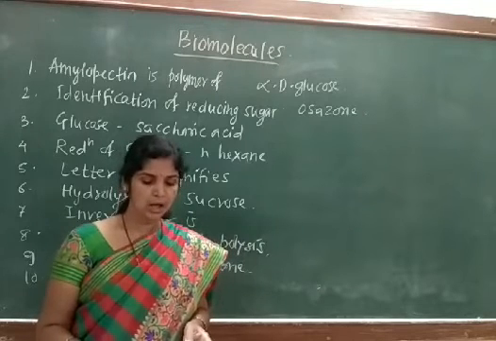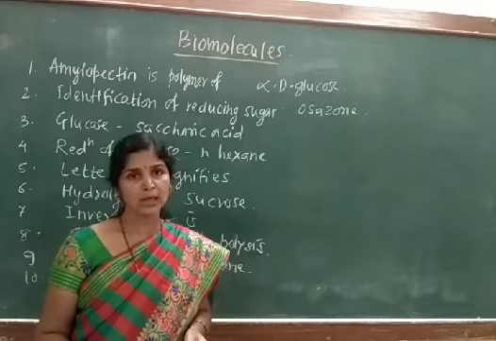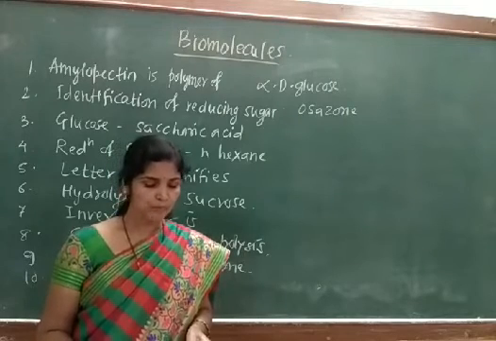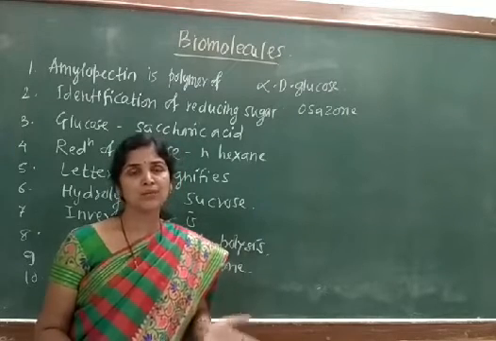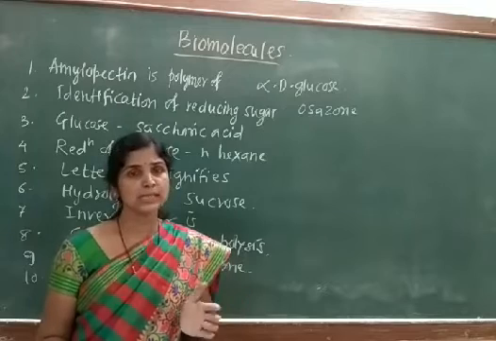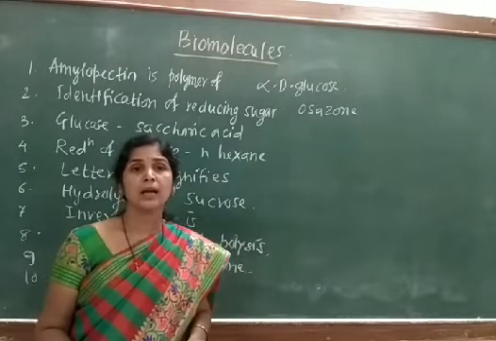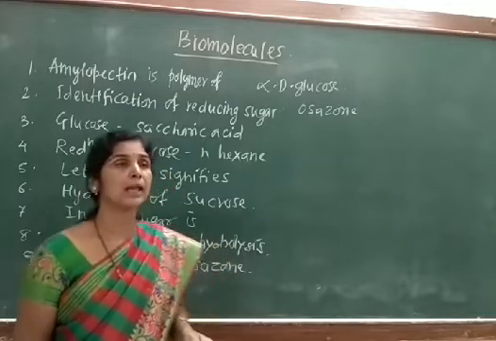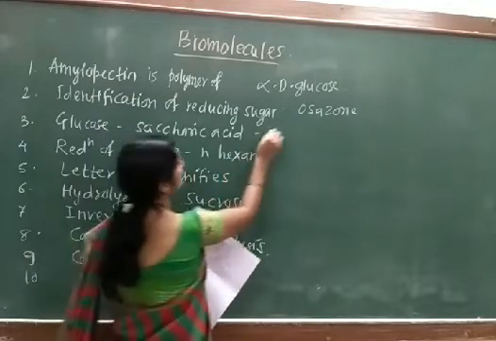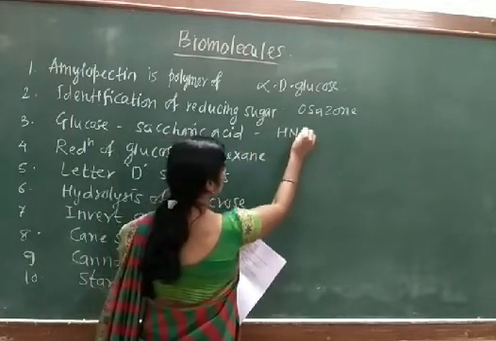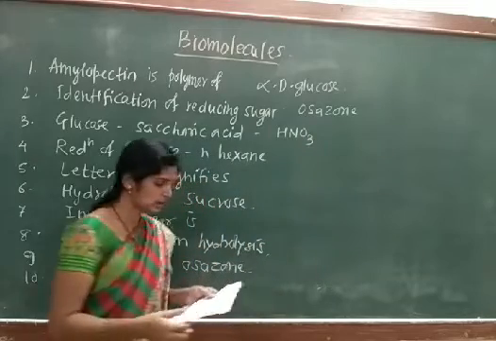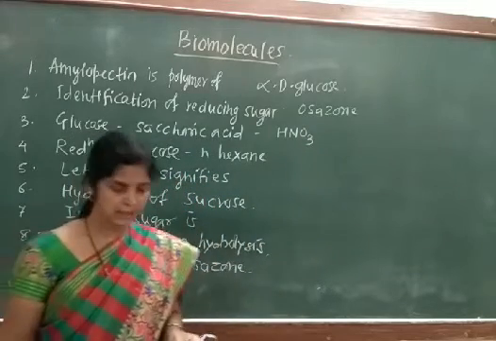And option D, alkaline solution of iodine. So, what is the reagent which is converting glucose into saccharic acid? So here we are saying that it is the nitric acid. So the correct answer is nitric acid, HNO3. Option C, nitric acid.